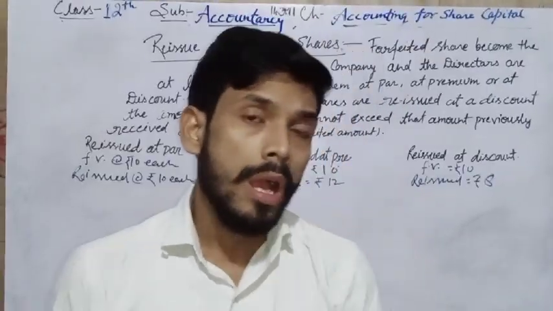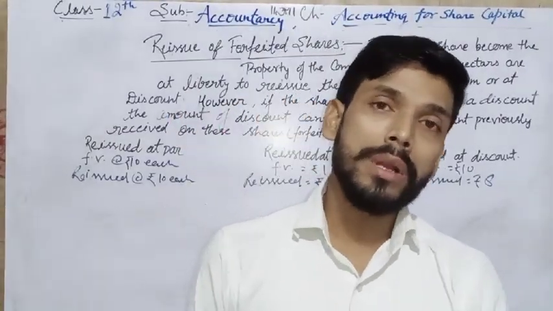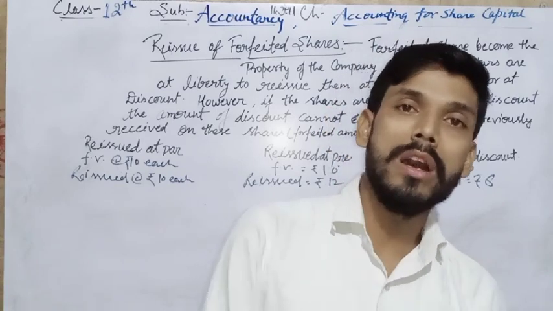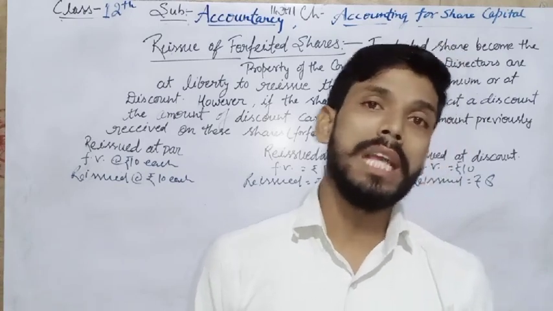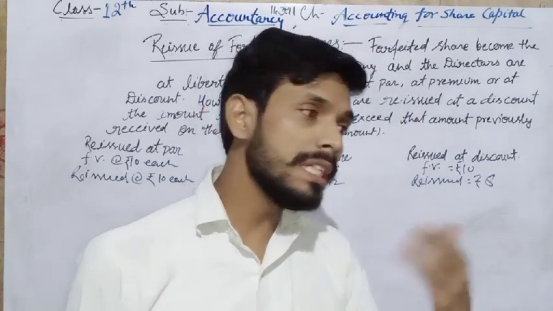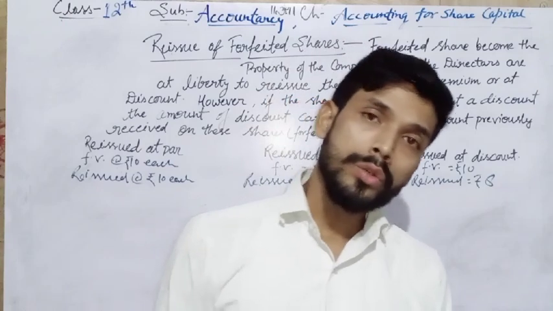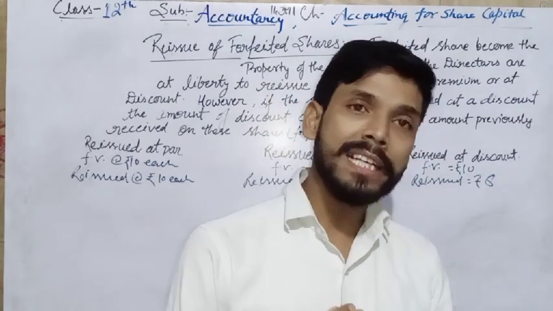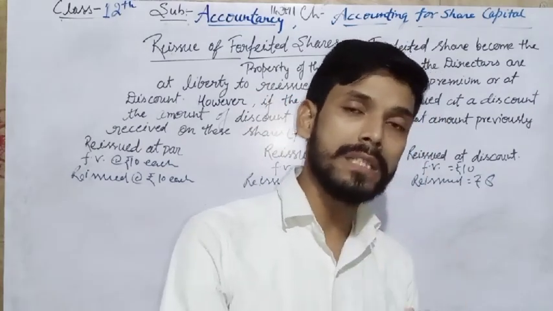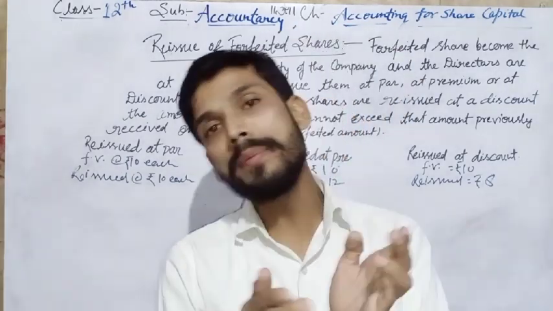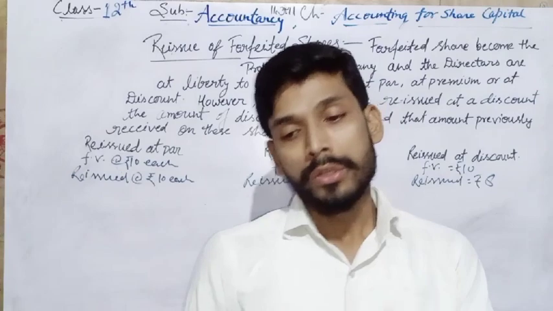Listen, we have already seen in our previous video that when shares are forfeited by the company, the amount already paid by the shareholders is not returned. So here we are going to reissue such shares, meaning the directors reissue those shares which were forfeited.